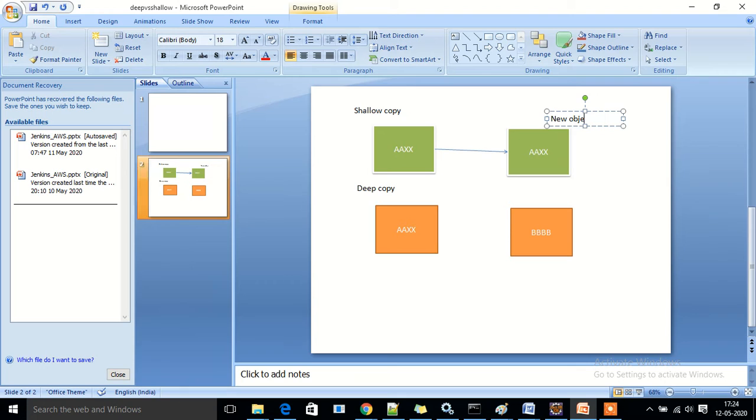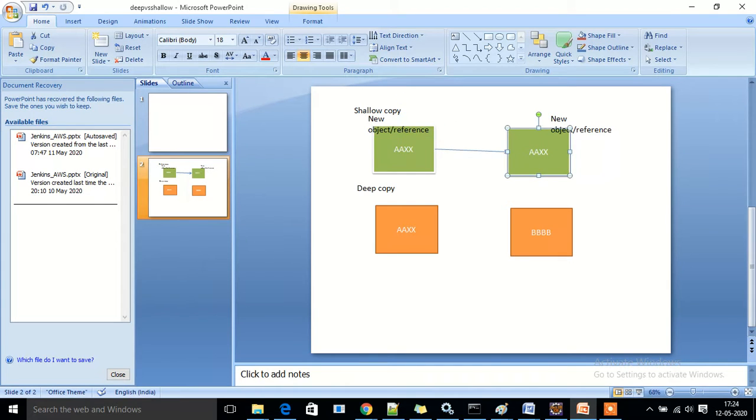This is the new object or reference you created using shallow copy, right? So when you create a new object, it has the same memory. So if you change something in the original data, it will impact this object as well.